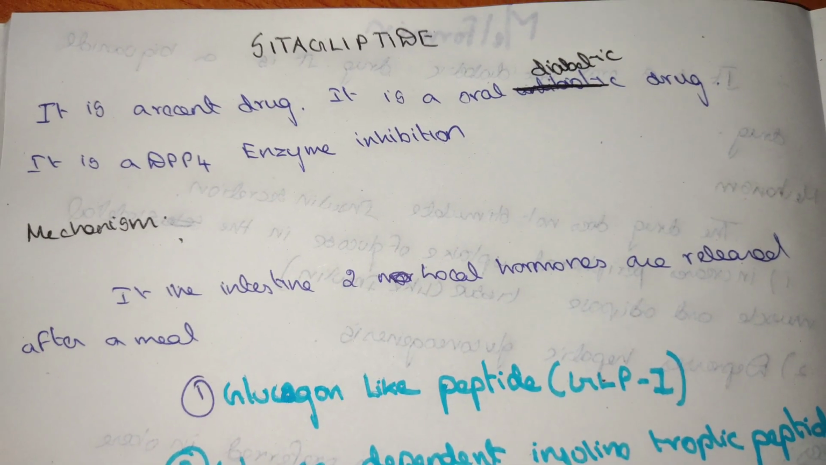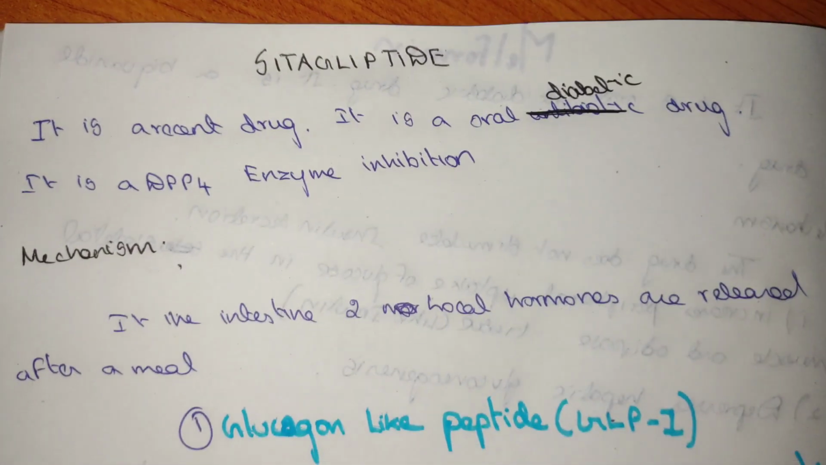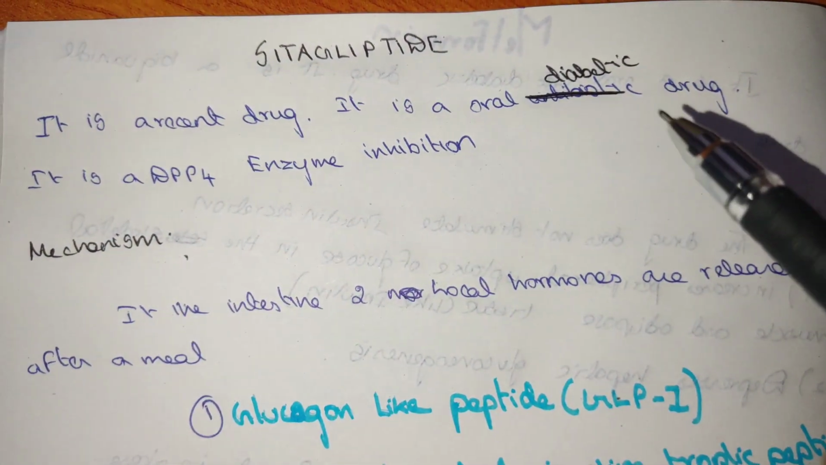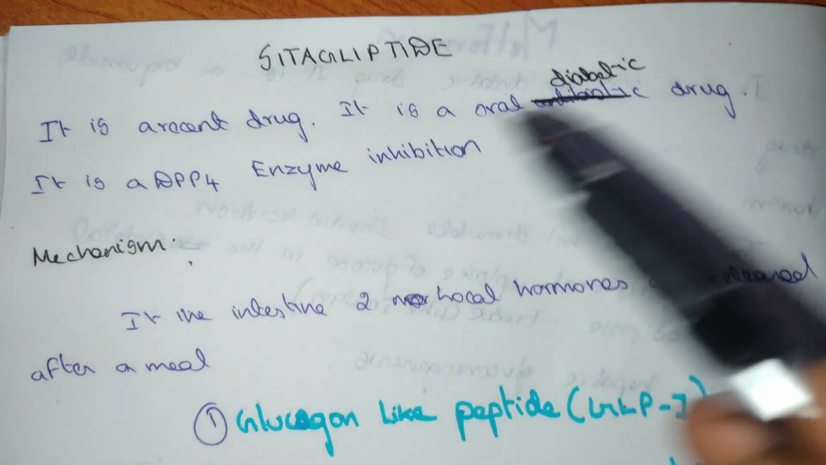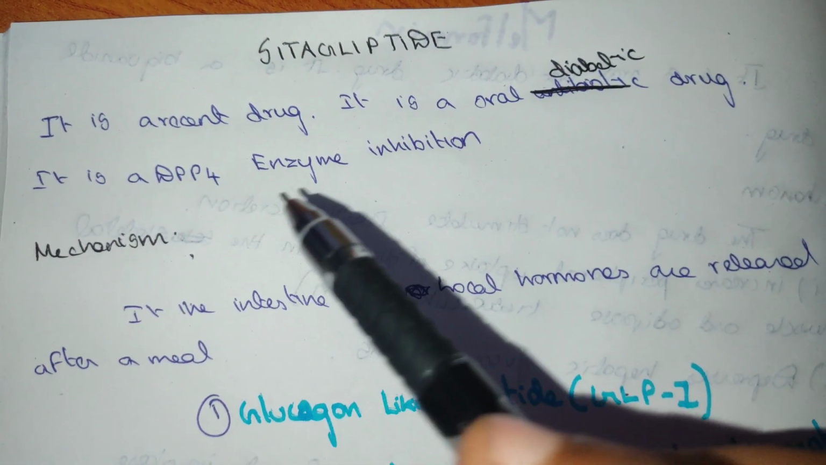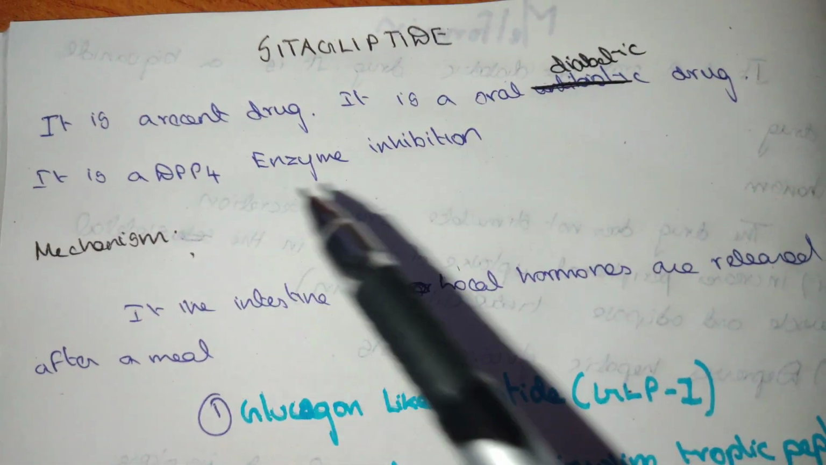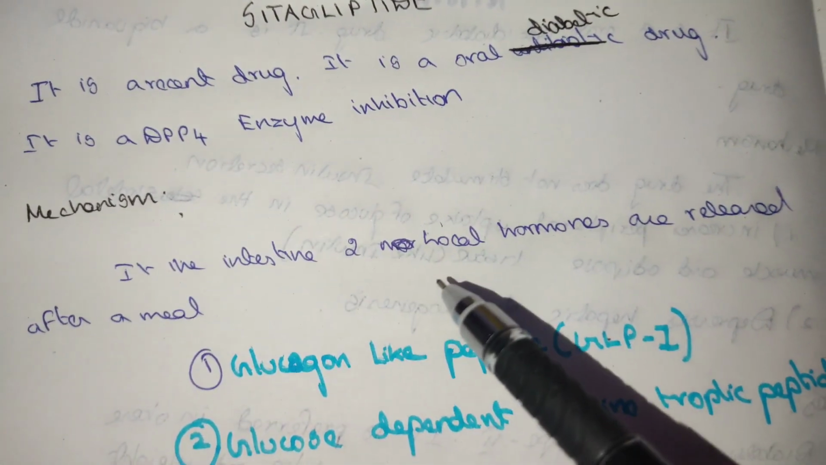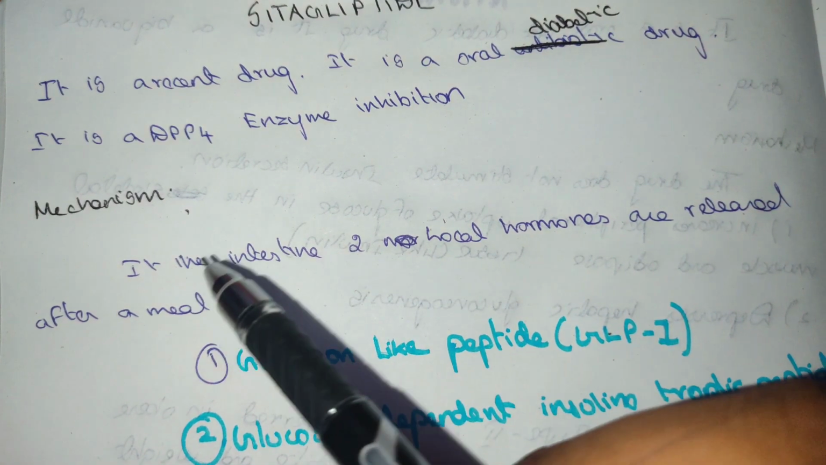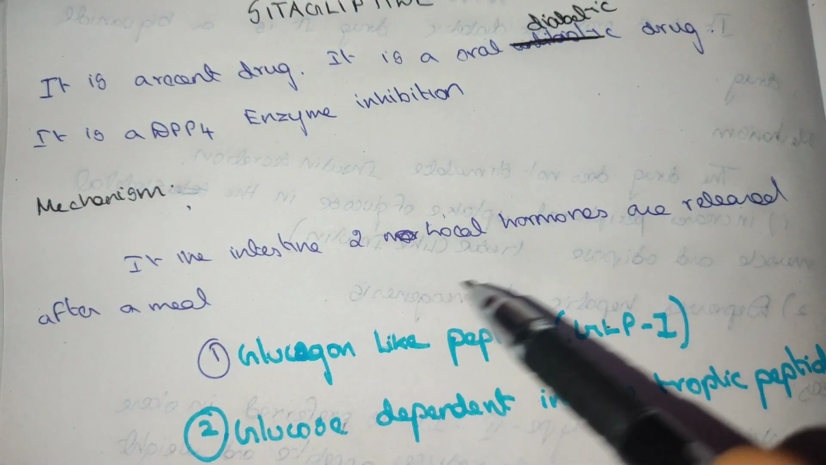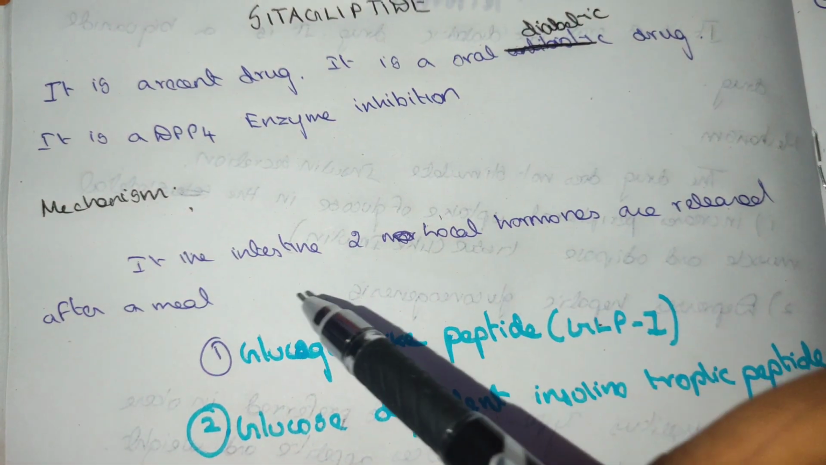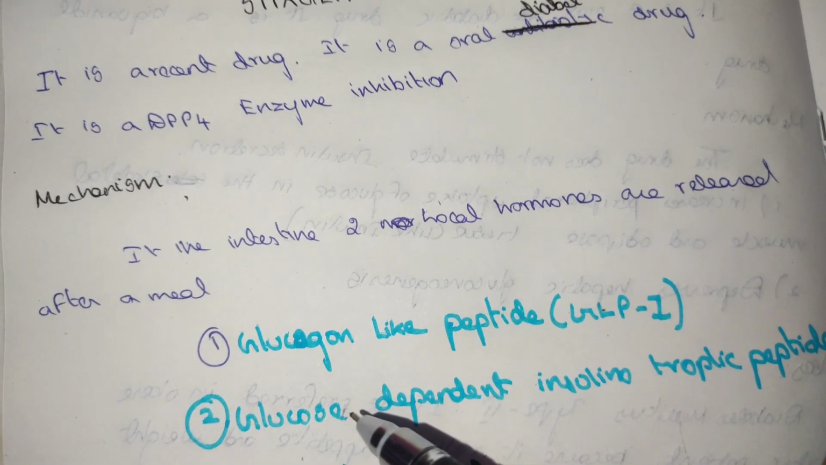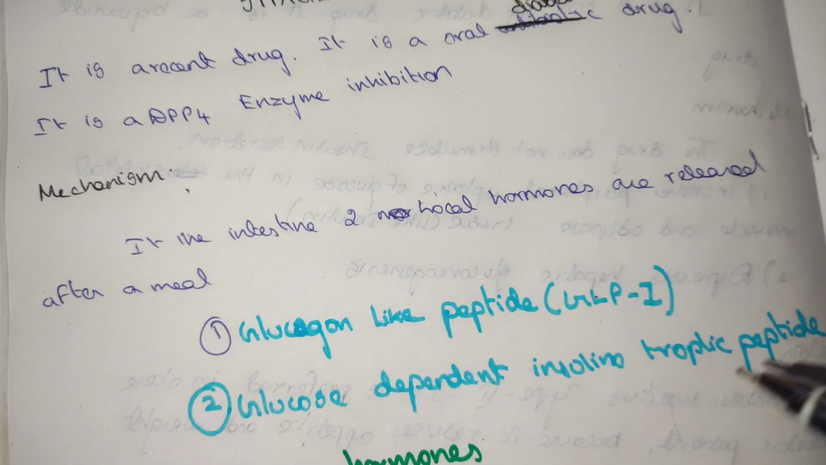Sitagliptin is another group of oral hypoglycemic drug. It is a recent drug. It is an oral anti-diabetic drug which acts by DPP4 enzyme inhibition. This DPP4 enzyme is inhibited. Generally, regarding the mechanism of action, the intestine releases two hormones after the meal. The two hormones are glucagon-like peptide as well as glucose-dependent insulinotropic peptide.